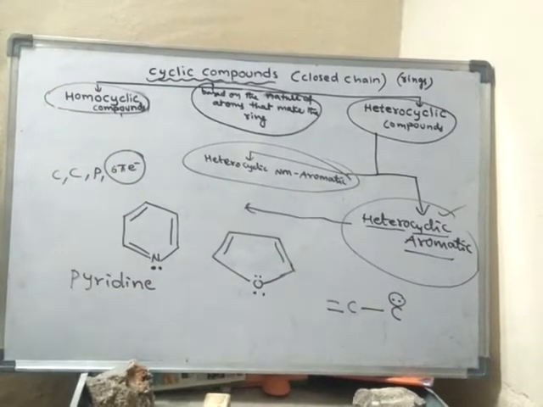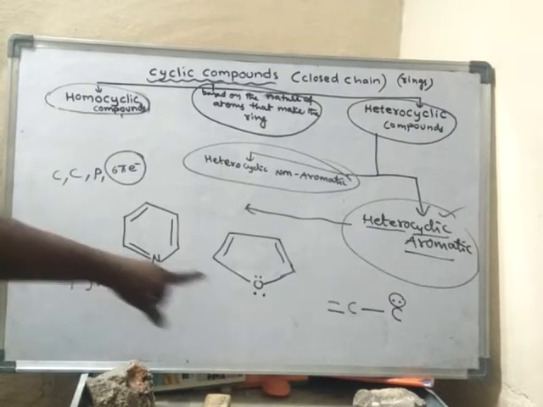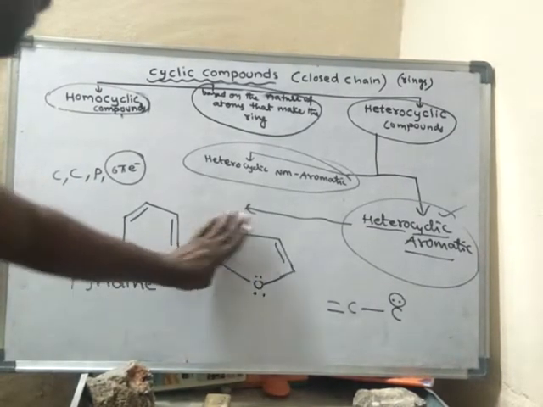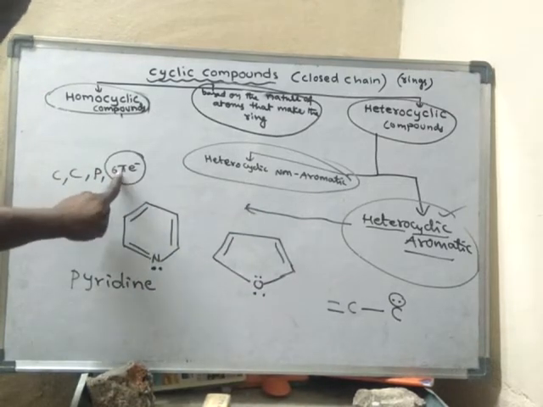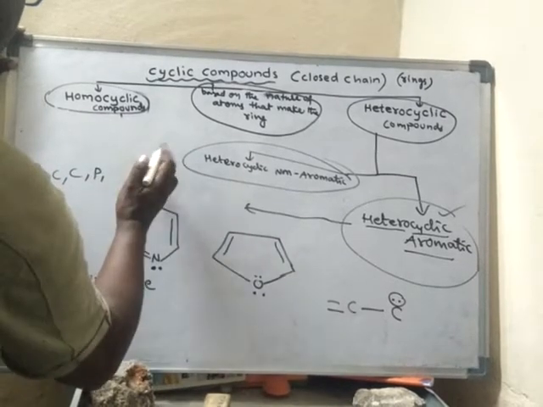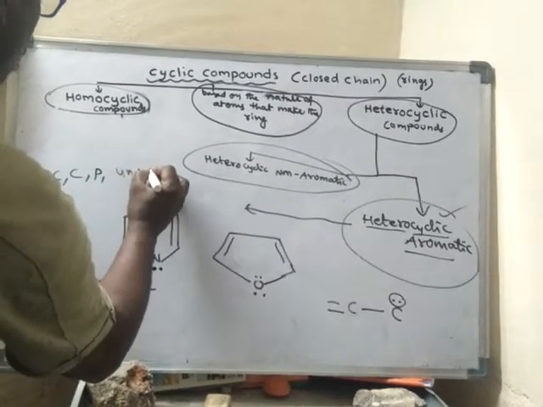Is it aromatic or not? Yes, it is aromatic because it is a cyclic compound. It is having a conjugated system. It is a planar molecule, and it is having how many electrons? 4n plus 2 pi electrons.